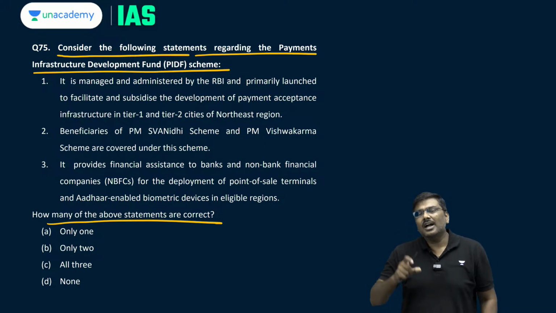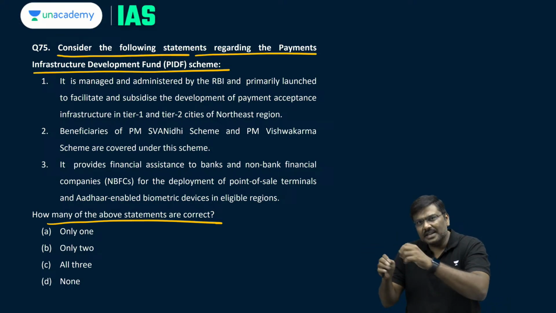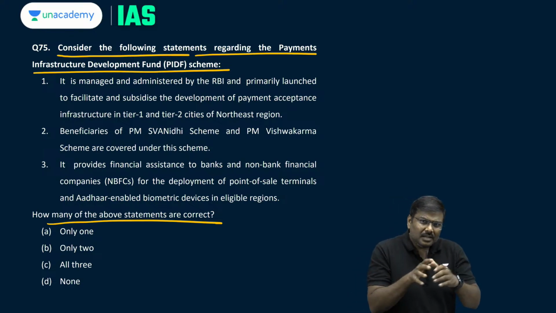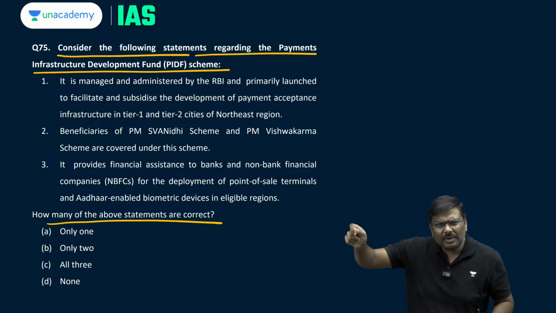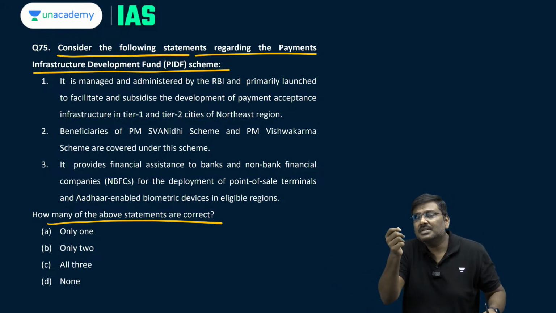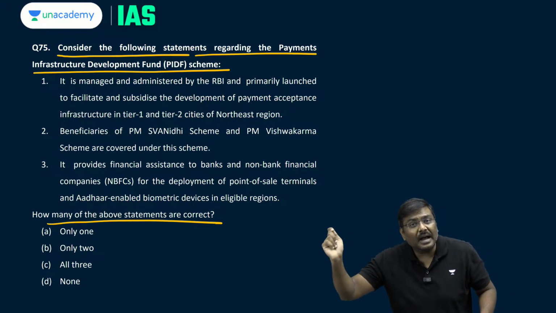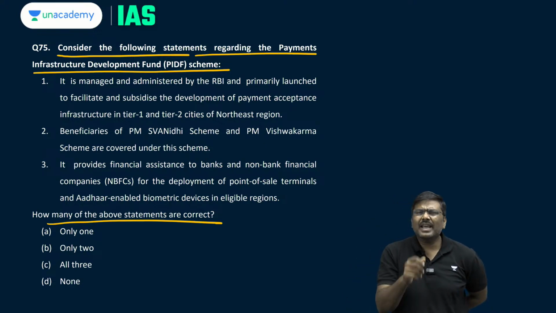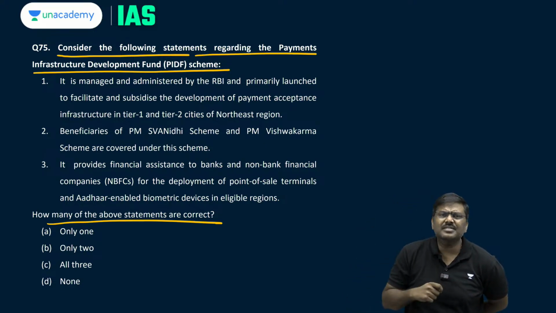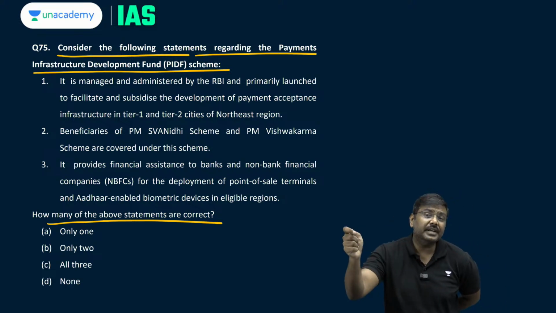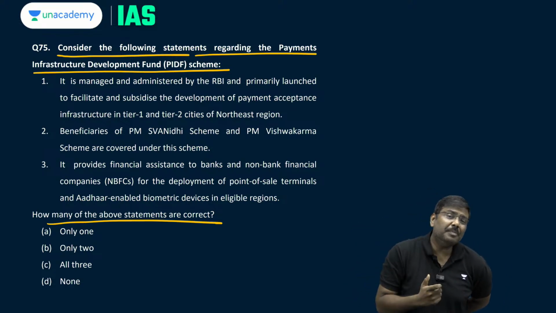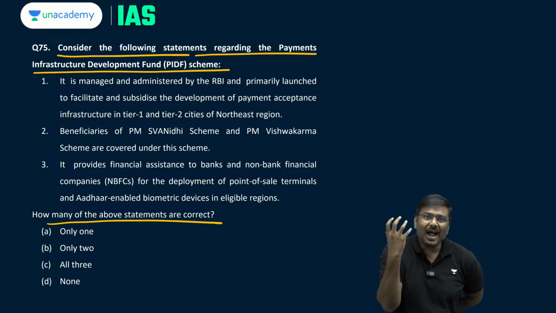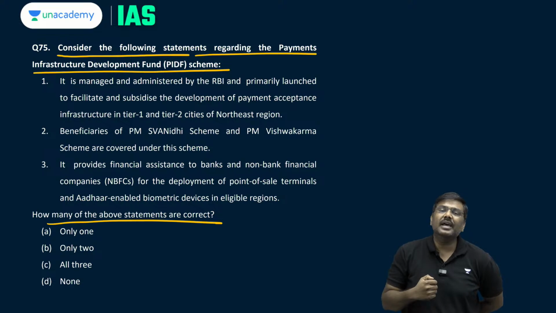Under this, RBI simply says there are certain cities in India, tier 3 to tier 6 cities, wherein people who want to use digital payments are interested, but sufficient infrastructure is not available. For example, let's say I am living in a place where I want to use a debit card to conduct a transaction, but in this particular place, the shopkeepers do not have a swiping machine or point of sale, a handheld machine like this.